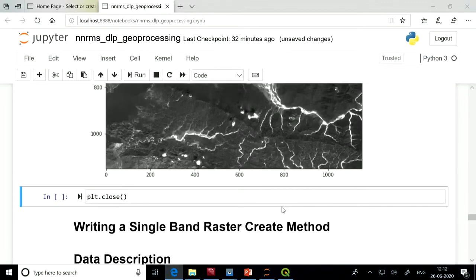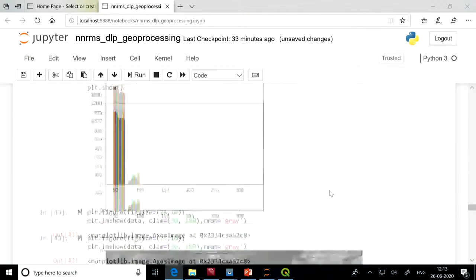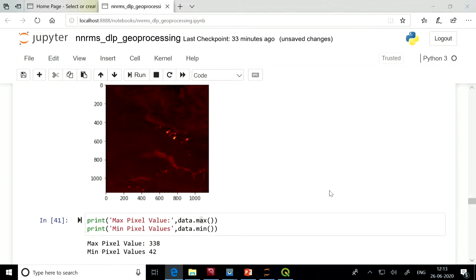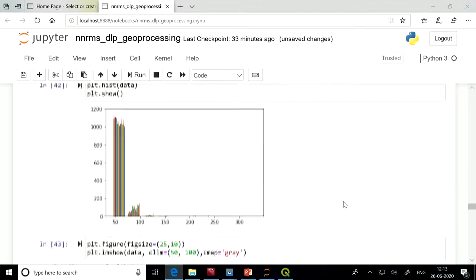So this way we can read a single band or multi-band raster using GDAL, and then visualize it using the matplotlib library. After reading, you can see that we have a numpy array available with us. On this numpy array you can do any kind of processing. This is a matrix available to you, and on that you can do any kind of geo processing.